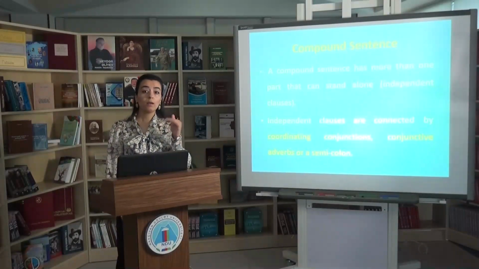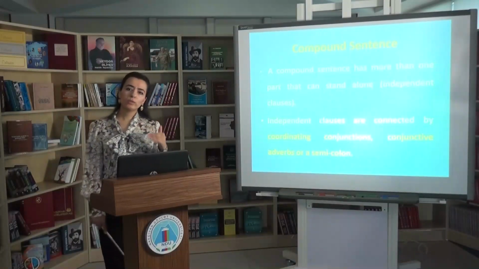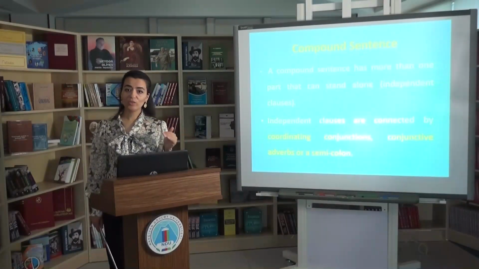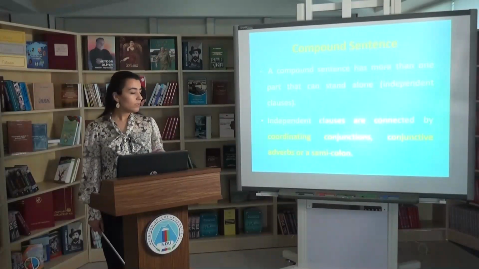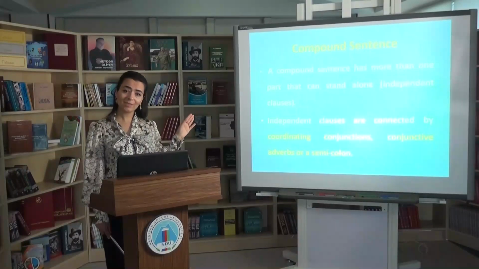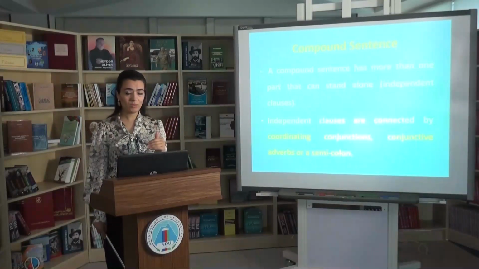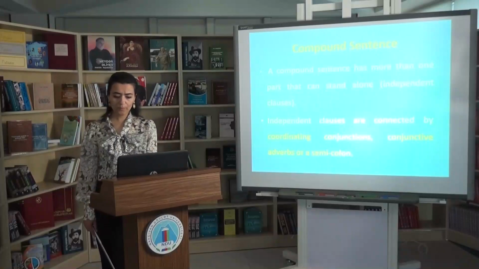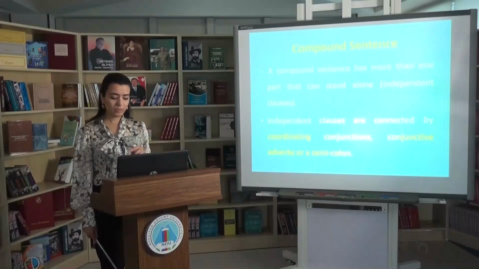Conjunctions are classified into two main groups. One of them is coordinating conjunctions, and the second one is subordinating conjunctions. Coordinating conjunctions are used to link independent phrases or independent clauses. That's why, if you pay attention to the definition of compound sentence, here I've written that a compound sentence is a sentence with independent clauses, and these clauses are linked by means of coordinating conjunctions. In our next steps, I will give the list of coordinating conjunctions.